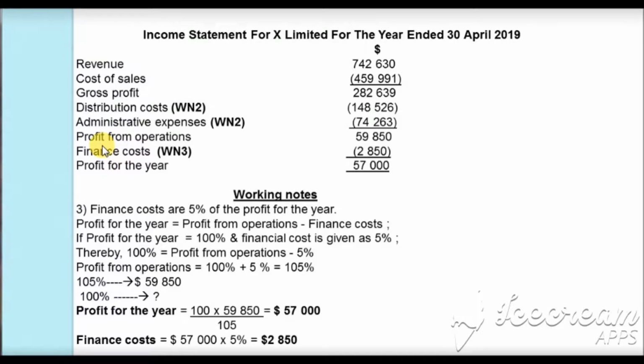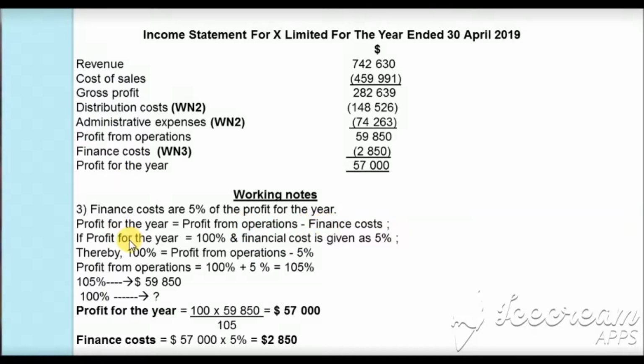So if we have to proceed further, that is, if we take the profit from operation and subtract the finance cost, we will get the profit for the year. So as we have to calculate this too, that is the finance cost as well as the profit for the year, we'll mention what we get here, that is profit for the year is equal to profit from operation minus the finance cost, which I have mentioned here.